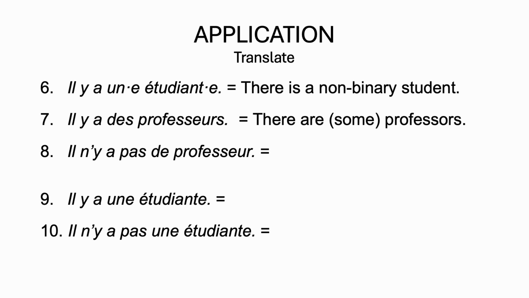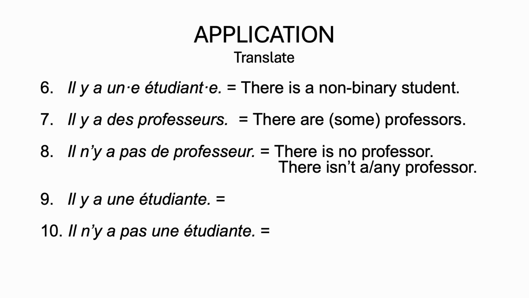Il n'y a pas de professeur means there is no professor, there isn't a professor, or there isn't any professor.